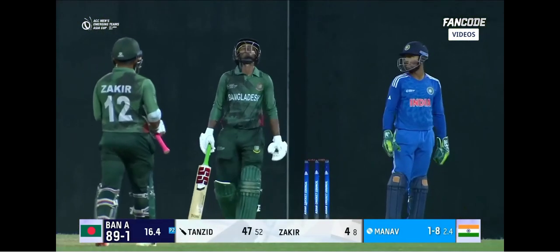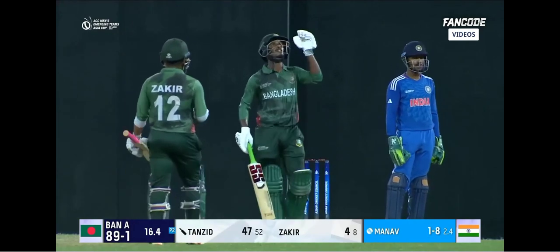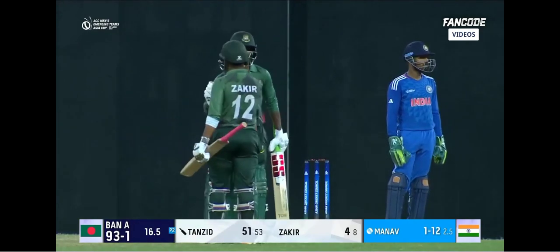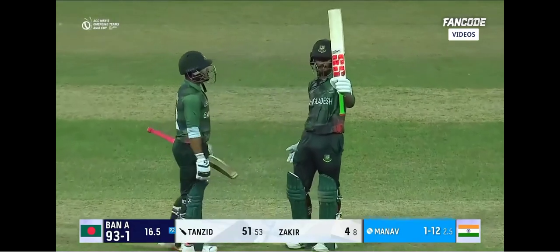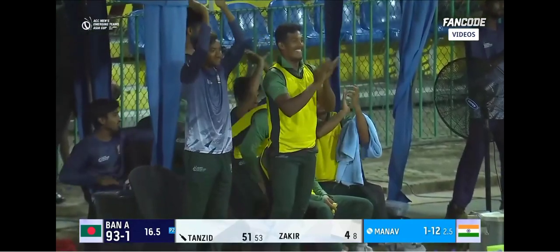Nicely driven into the gap. Another boundary here for Tanzid. And that brings up his 50 as well. He got off to a very slow start, but he's made up here. 51 or 53 for him. First time.